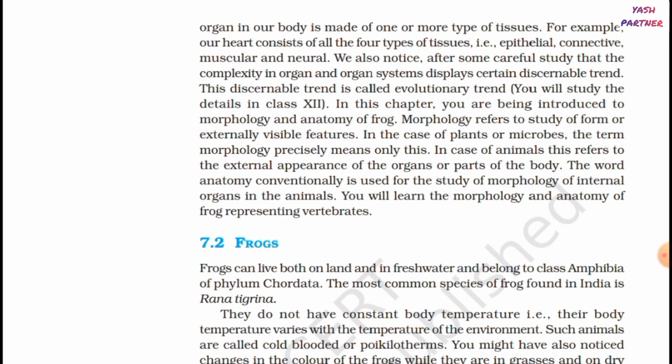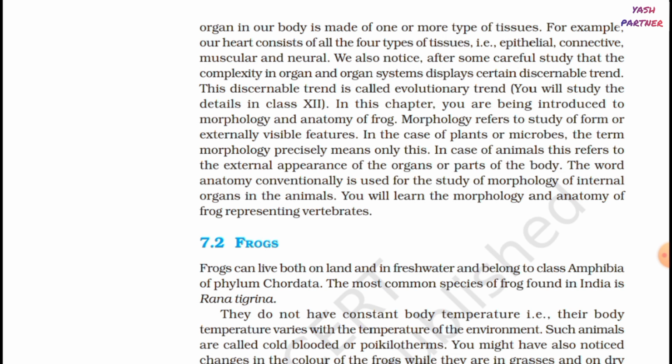We also notice after some careful study that the complexity in organ and organ systems displays certain discernible trend. This discernible trend is called evolutionary trend. You will study the details in class 12th. In this chapter, you are being introduced to morphology and anatomy of frog. Morphology refers to study of form or externally visible features.